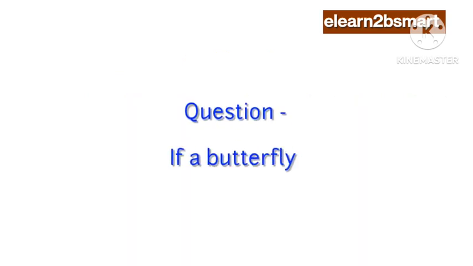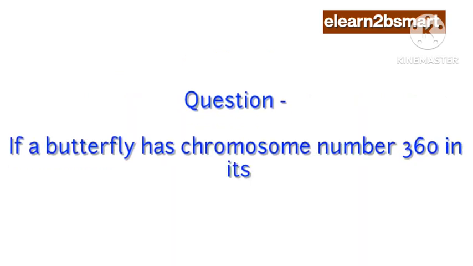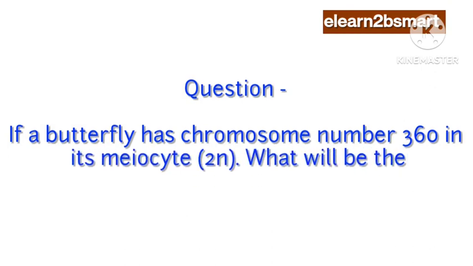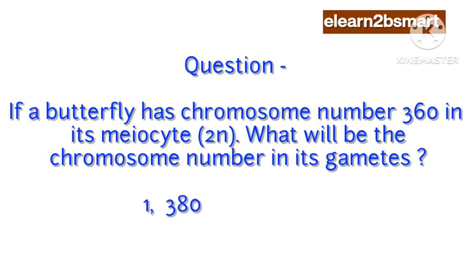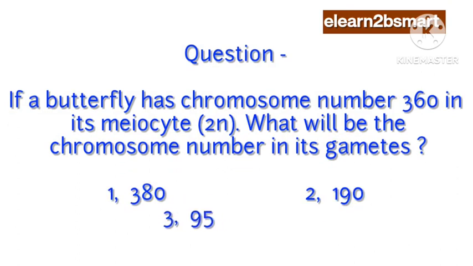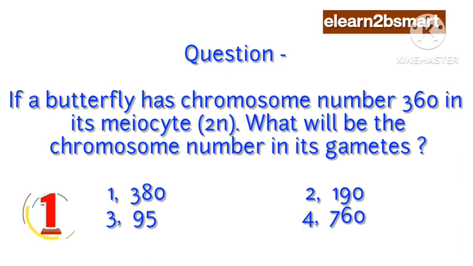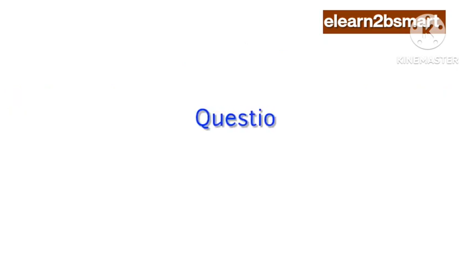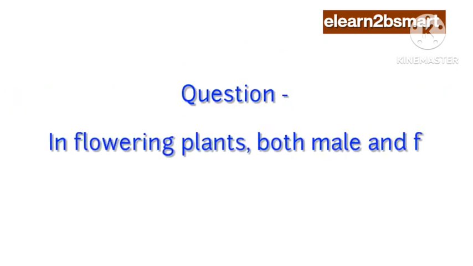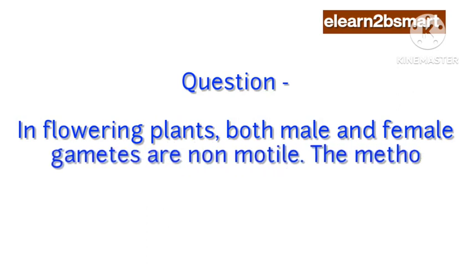Question: If a butterfly has chromosome number 360 in its meiocyte, 2n, what will be the chromosome number in its gametes? 1. 380. 2. 190. 3. 95. 4. 760. Answer: 2. 190. Question: In flowering plants, both male and female gametes are non-motile.